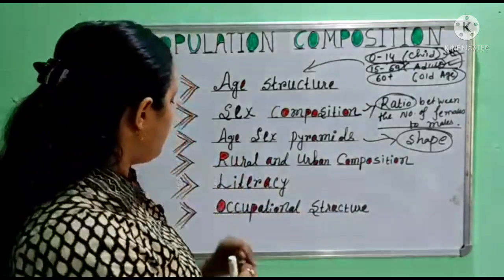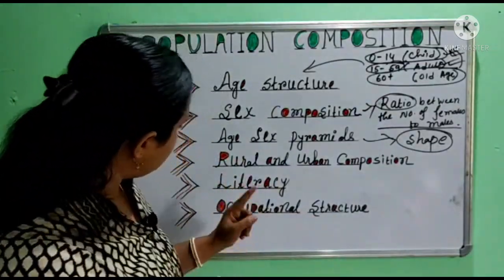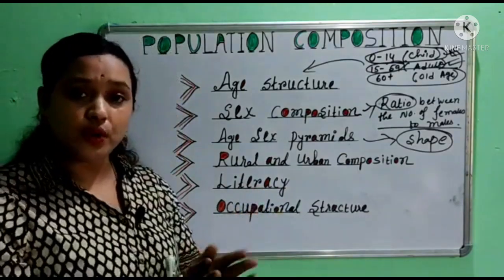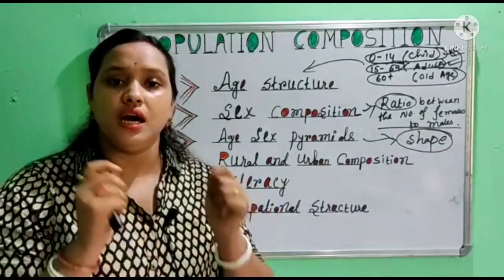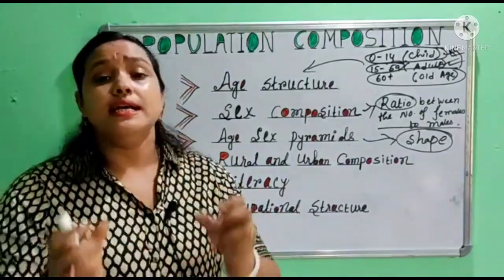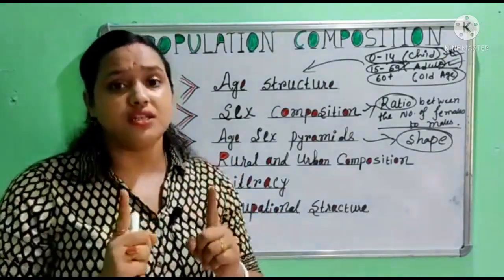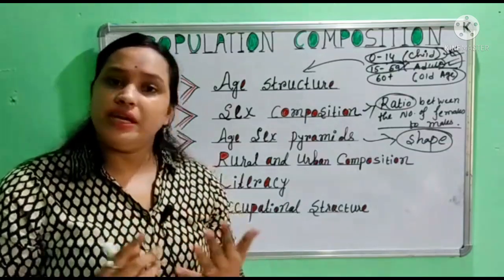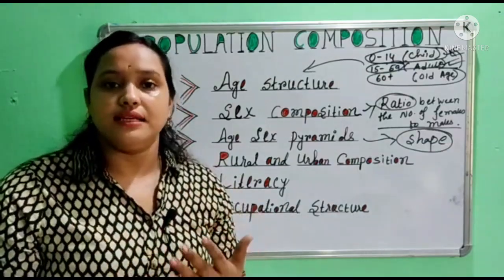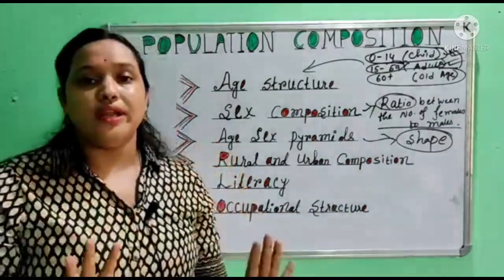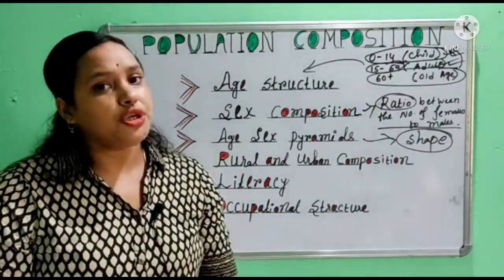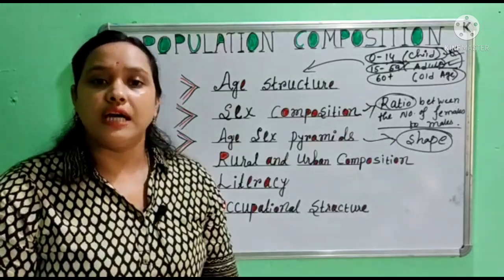Now moving to our next category, literacy. Literacy means the ability to read, write and do simple arithmetic with understanding. Such a person is known as literate. It is also a good indicator of the socio-economic condition of a country.